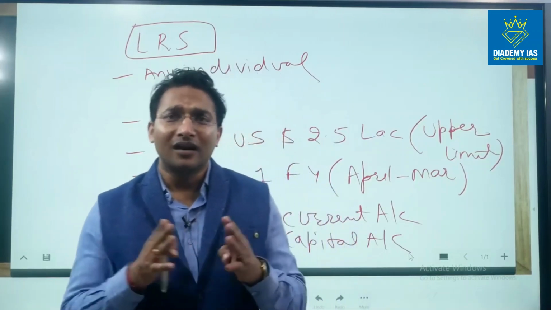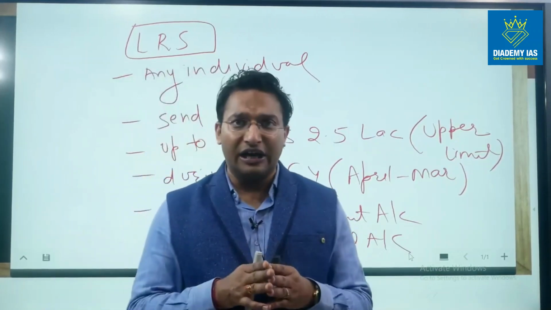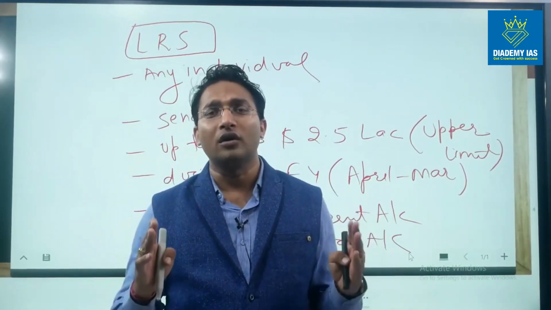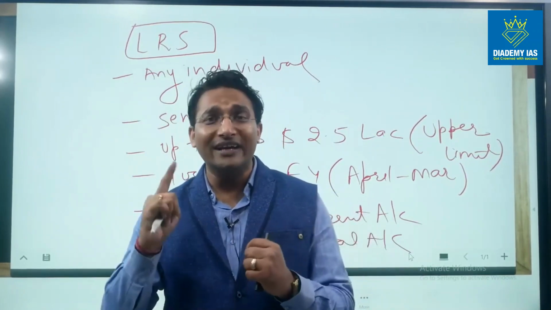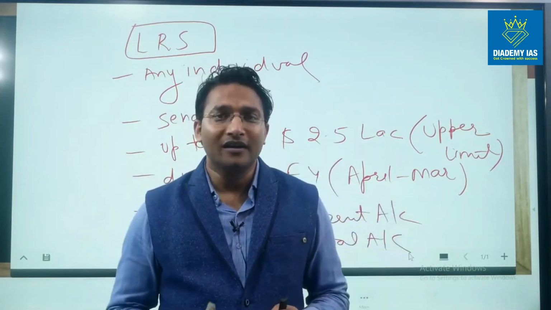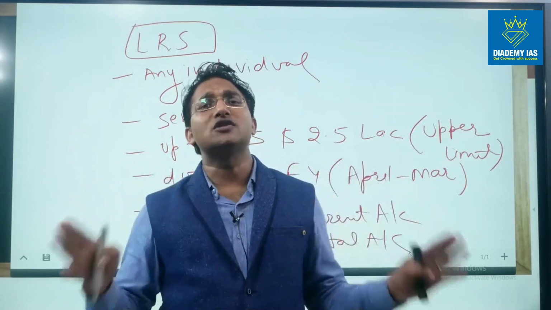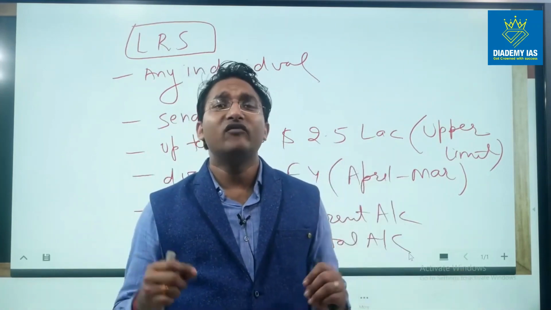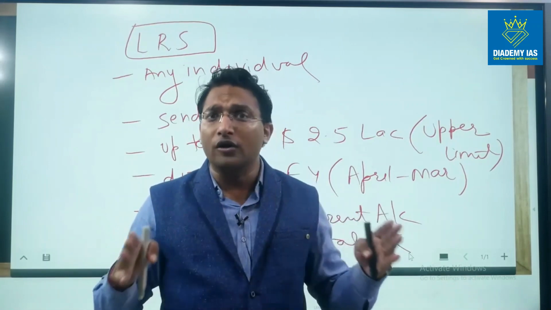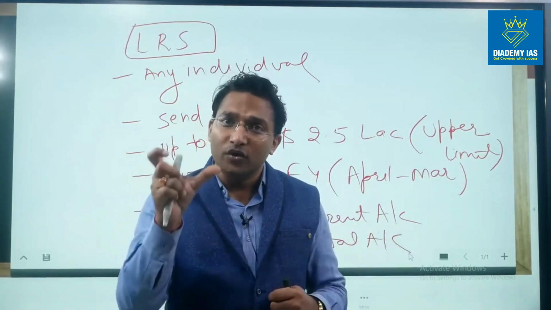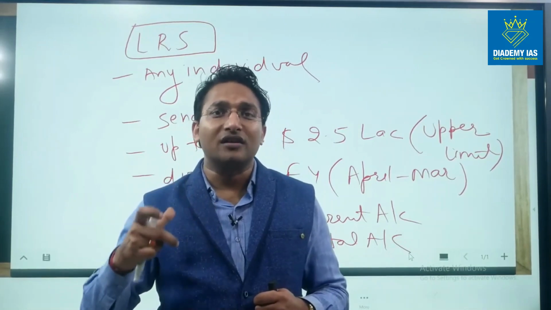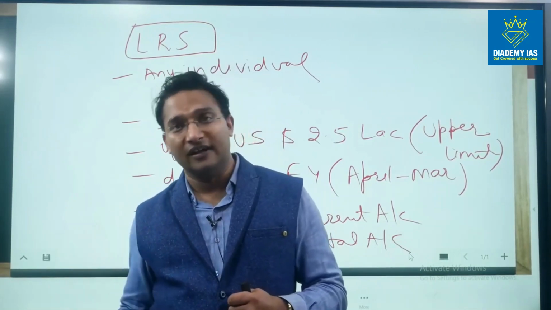Keeping in mind the larger economic interest of the country, RBI puts some restrictions on how much one individual can send from India to outside India, right? If we have huge foreign exchange reserves, then we can increase this upper limit. But if our reserves are not huge, then we have to keep this upper limit so that our foreign exchange reserves are not depleted suddenly, right?